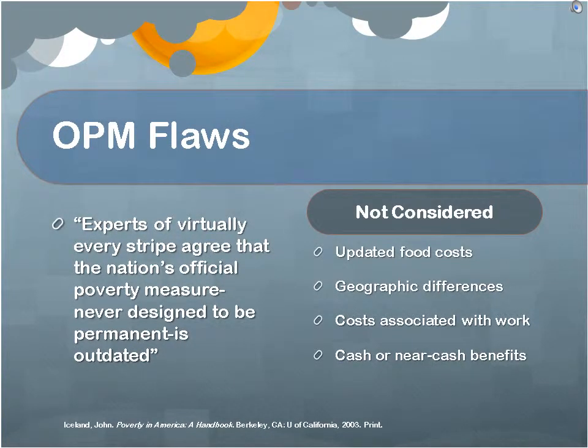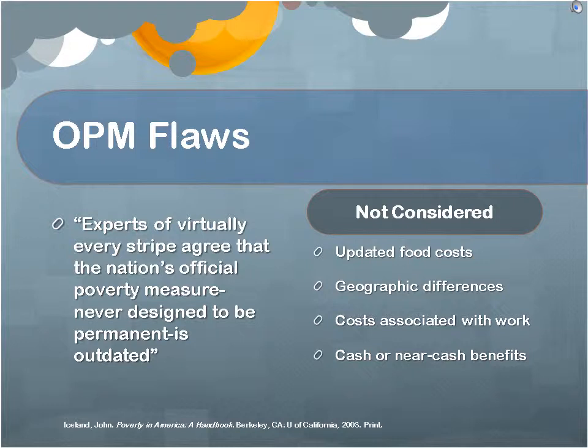We find many flaws in using the OPM to calculate poverty. In John Iceland's Poverty in America, he expresses that experts of virtually every stripe agree that the nation's official poverty measure, never designed to be permanent, is outdated. First off, although the OPM is adjusted for inflation, its flaw lies in the outdated notion that an American family spends 1/3 of its income on food. Food costs are far less substantial than they were at the time of the OPM's genesis.